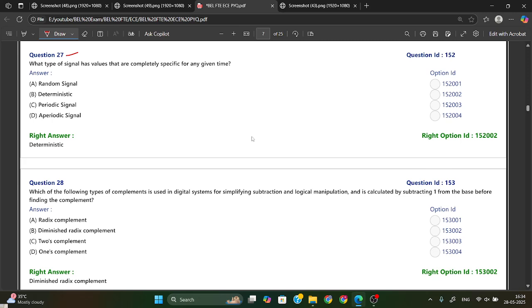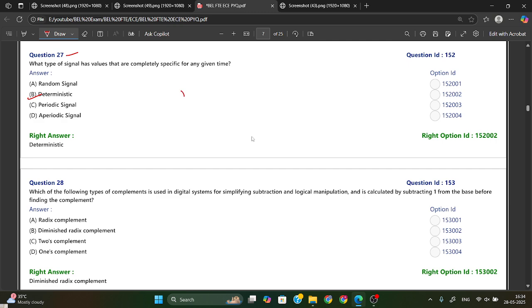A signal that has values that are completely specified for any given time. Okay, so the type of signal that has values completely specified, you can say exactly defined for any given time, is called a deterministic signal. Option B is your right answer. It behaves as completely known or predictable for every instant of time.